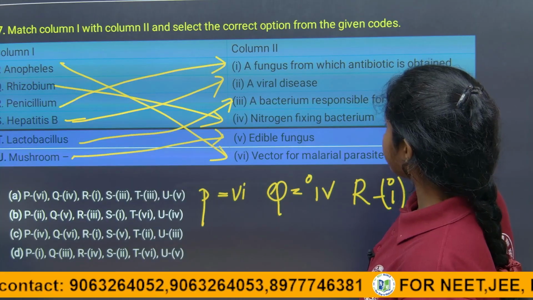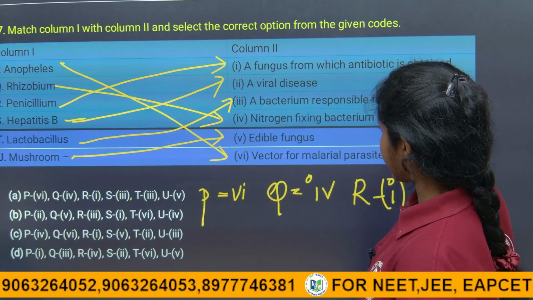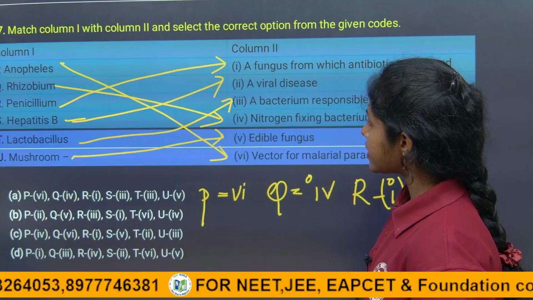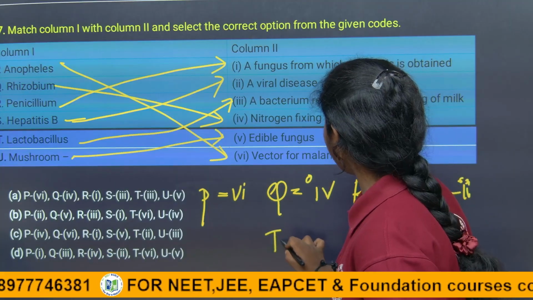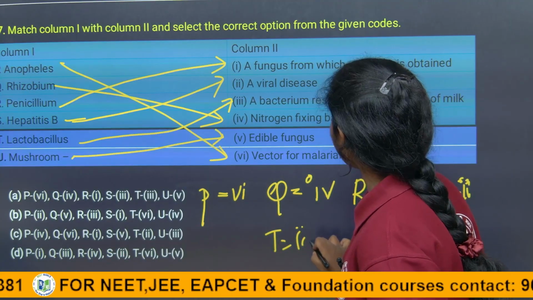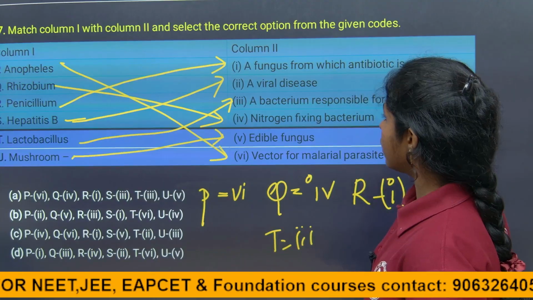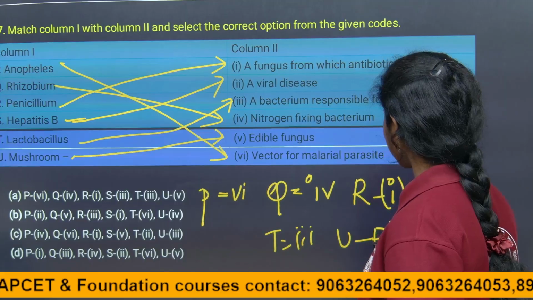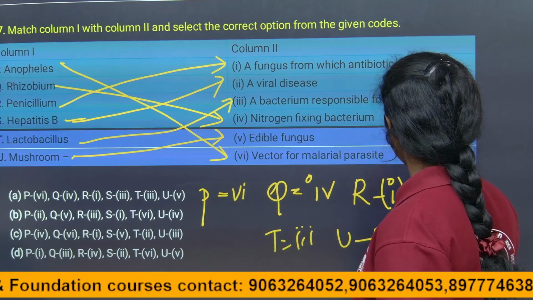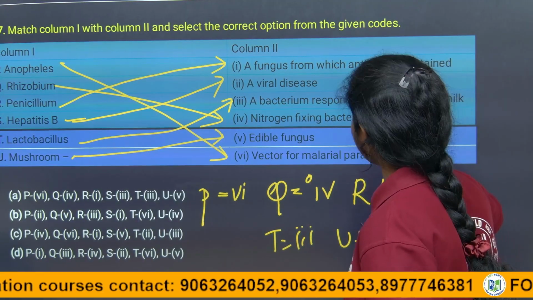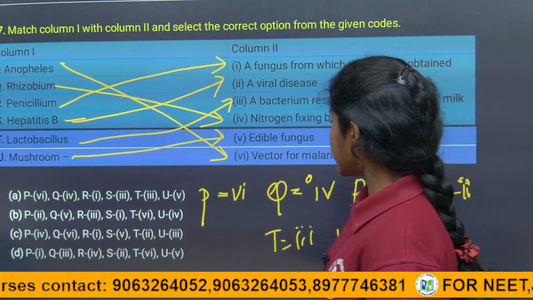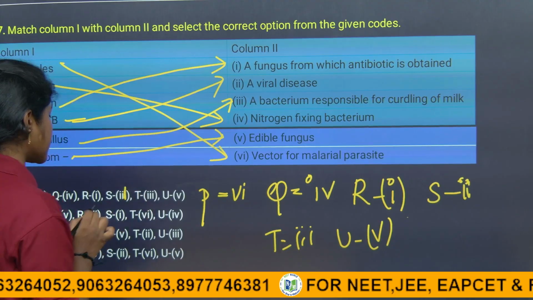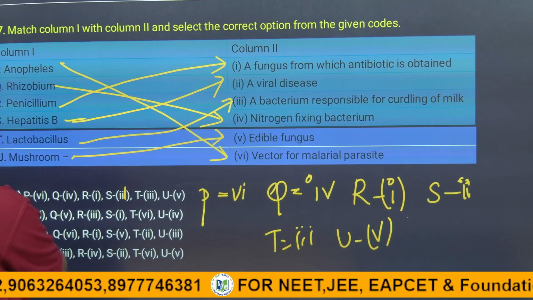P is a vector for the malaria parasite. It is a correct answer, and it is not a protozoa, of course. So S is the 2 answer and T is the 3 answer, curdling of milk, right. U is edible fungus. Okay, fine, right. See here, in the option, S is 2, children. It is the wrong answer that is given. So it is 2.